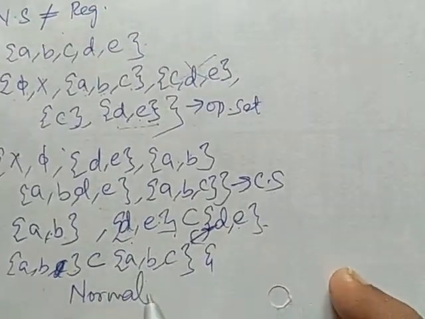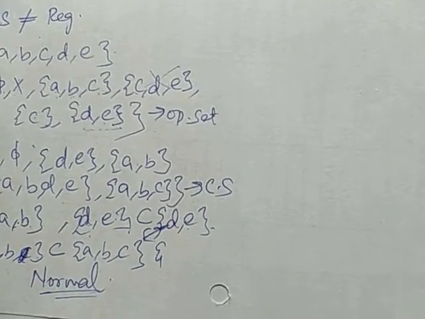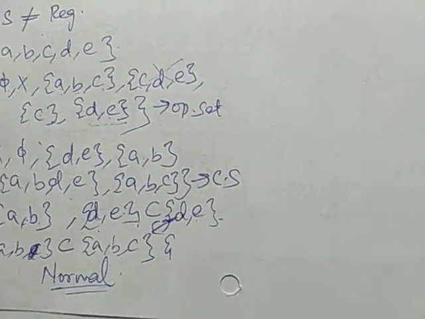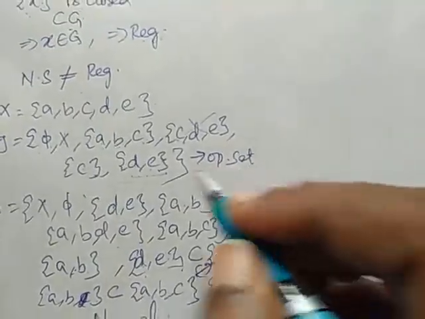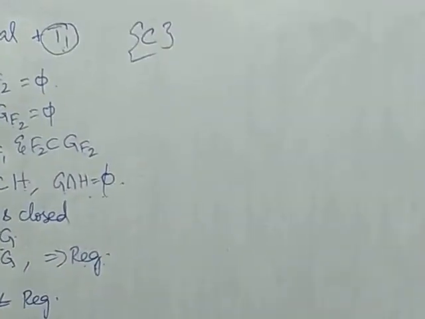Now, we have to prove it is not regular. So, to prove it is not regular, I'll consider a point C and I'll consider a closed set {A, B}.